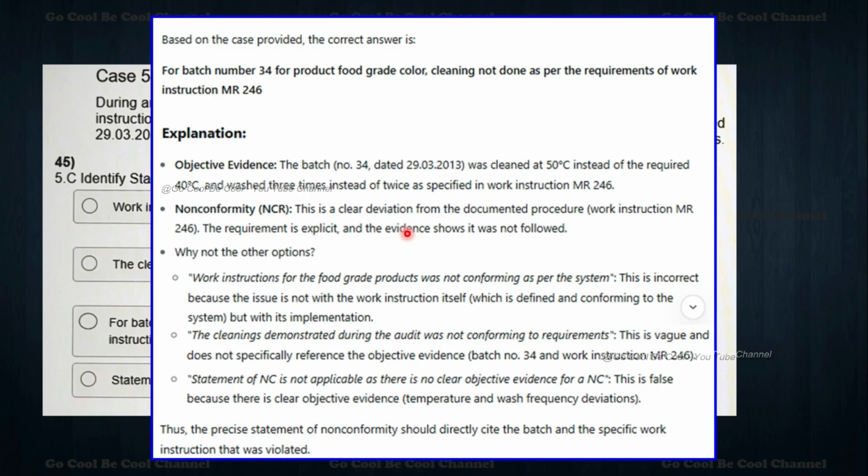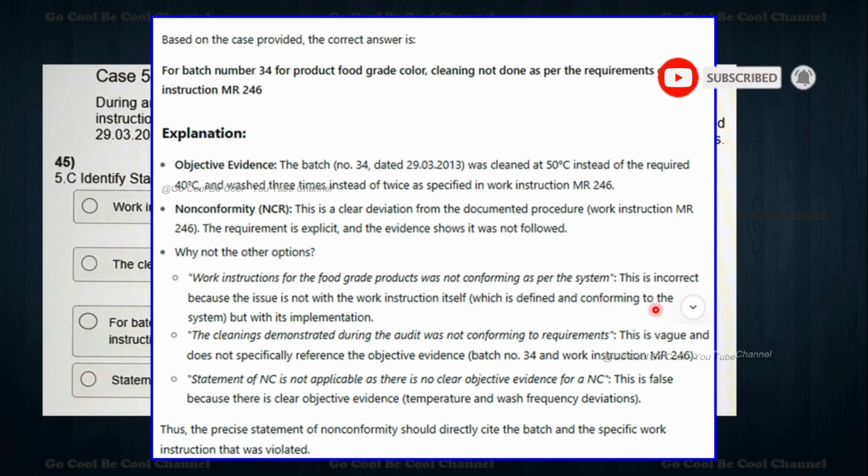Non-conformity, we can say, is a clear deviation from the documented procedure, the work instructions. Why not the other options? Work instruction for the food grade products was not conforming as per the system is incorrect because the issue is not with the work instruction itself.